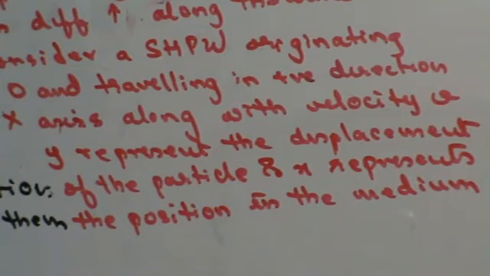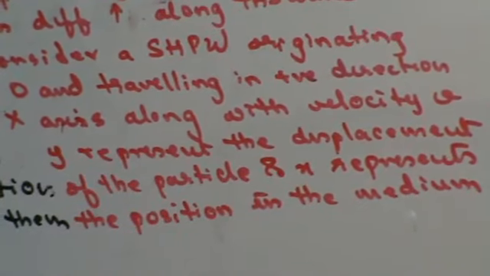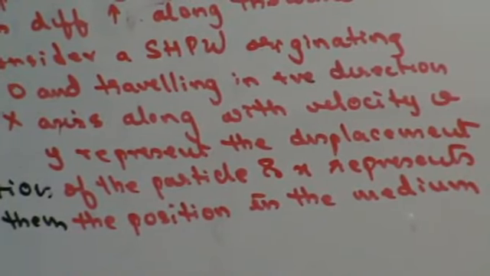Now as the wave proceeds, each successive particle in the medium will be set into simple harmonic motion. The first particle will complete its harmonic motion, then the next particle, and this will go on. Now at time t equal to 0, the particle is going to be at the origin, right? Now the displacement y of a particle at a given position can be given by the formula of simple harmonic motion: y is equal to a sin omega t. That's the displacement along the y-axis, right?